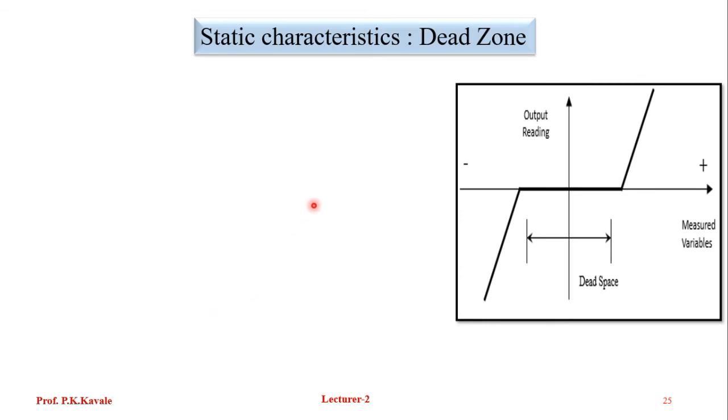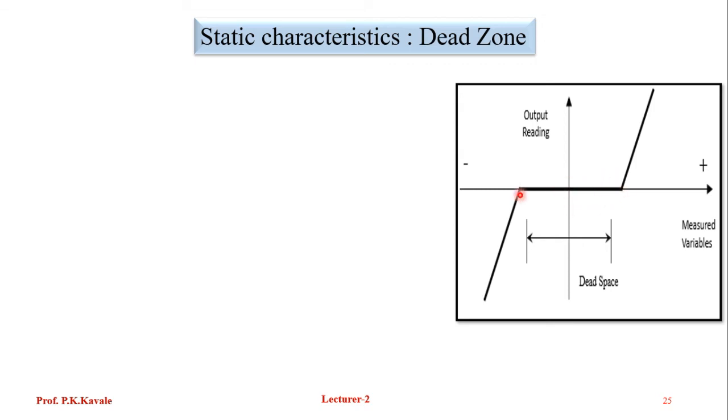Again, there is one characteristic known as dead zone. So what is a dead zone? Observe this graph. This is the origin. We go in a positive direction, and we are increasing some input, but we do not get any output. After some input, we get some output. This zone is known as the dead space.